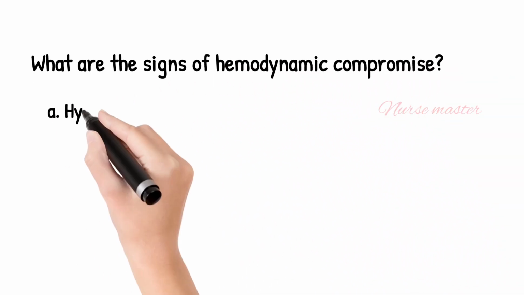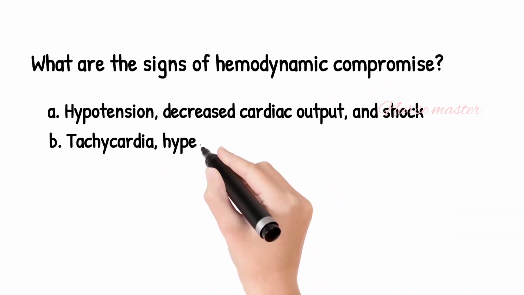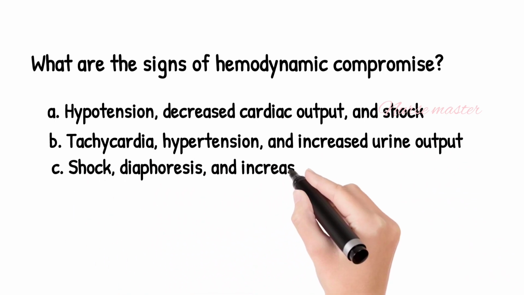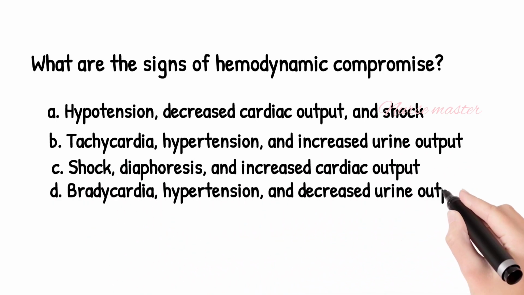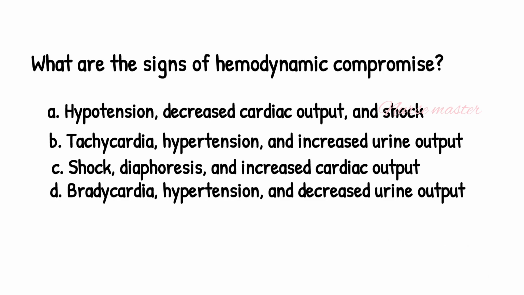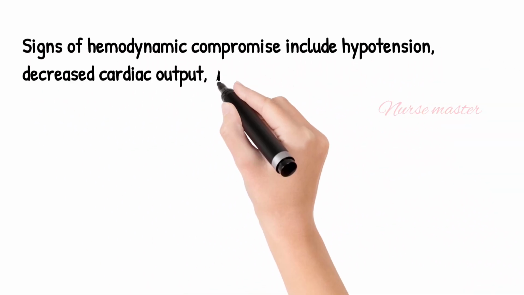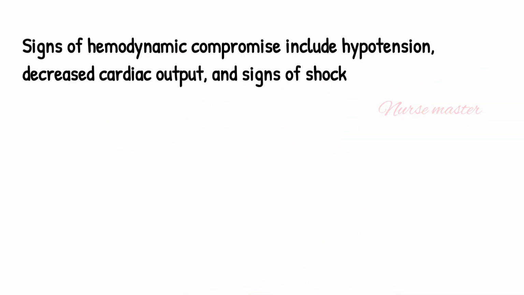What are the signs of hemodynamic compromise? Option A, hypotension, decreased cardiac output and shock. Option B, tachycardia, hypertension and increased urine output. Option C, shock, diaphoresis and increased cardiac output. Option D, bradycardia, hypertension and decreased urine output. The answer is option A, hypotension, decreased cardiac output and shock. Signs of hemodynamic compromise include hypotension, decreased cardiac output, and signs of shock.